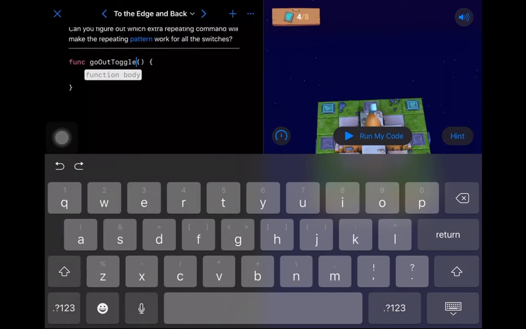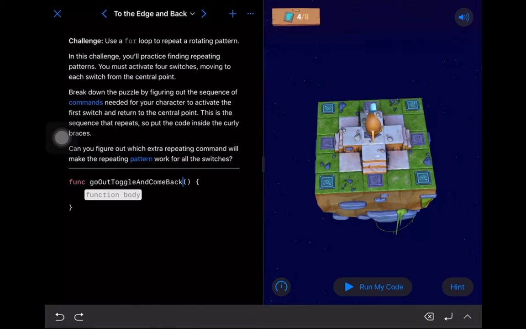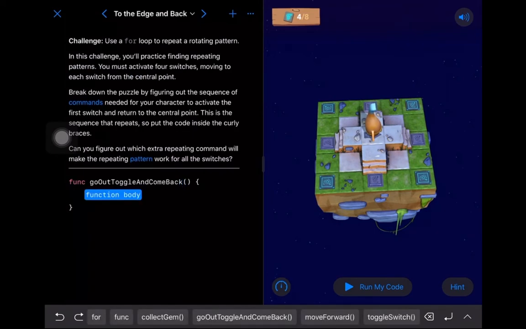toggle, and come back. Okay, now that might look like a really long function name, and you might think, oh, why did you type so many letters? Could we not just call it go out? Or G, even just one letter? That'd be great. Because remember, programmers are lazy. Well, we're lazy in some respects. I personally prefer spelling out my function names and making them very explicit.